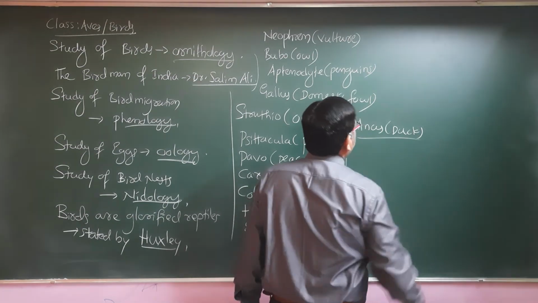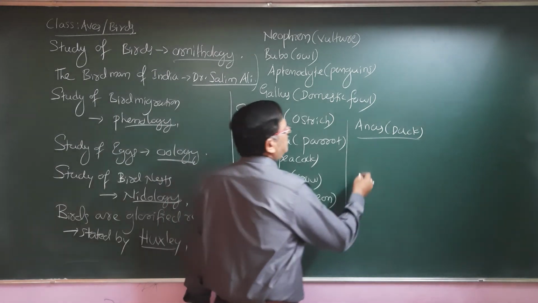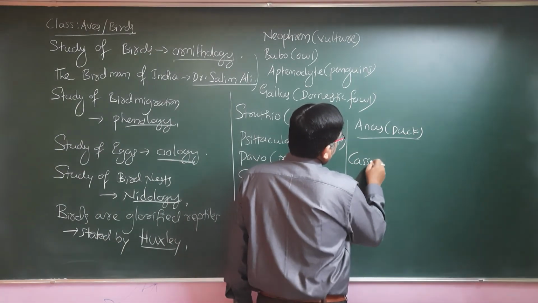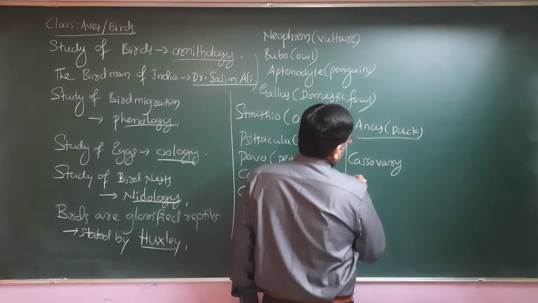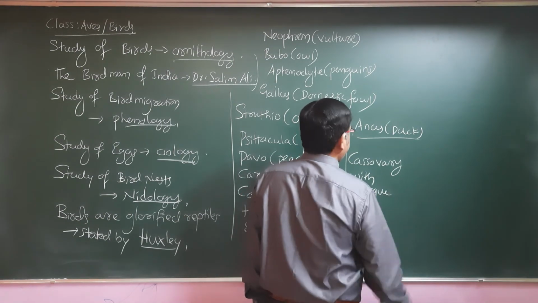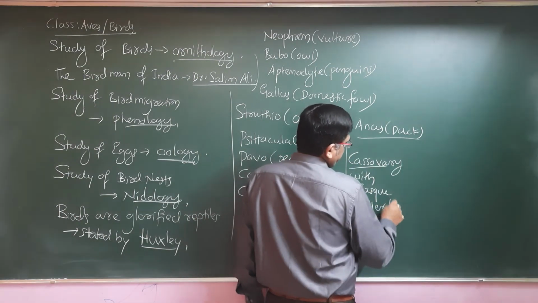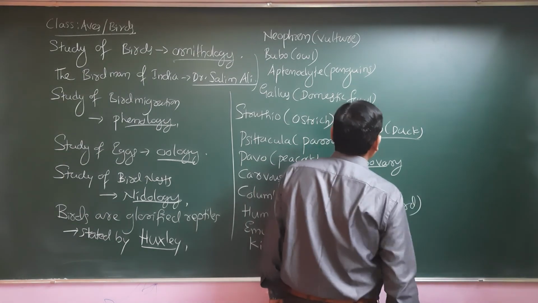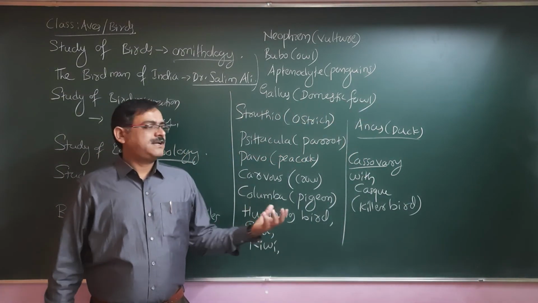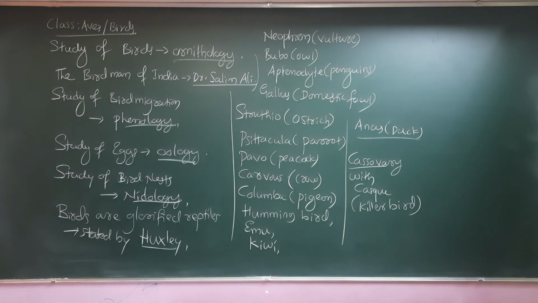There is a lot of variety of birds. There is one more we talked about, the cassowary, also called the killer bird. We are going to study the details of these different examples, how they differ from one another, and how they are adapted for various modes of life.